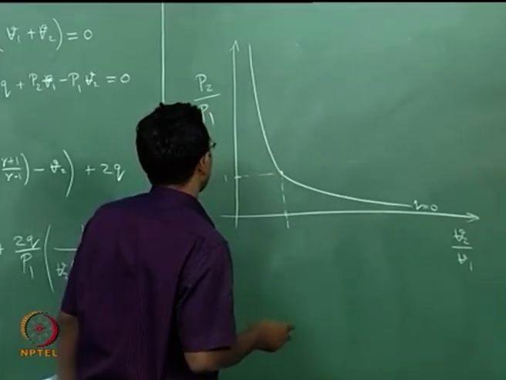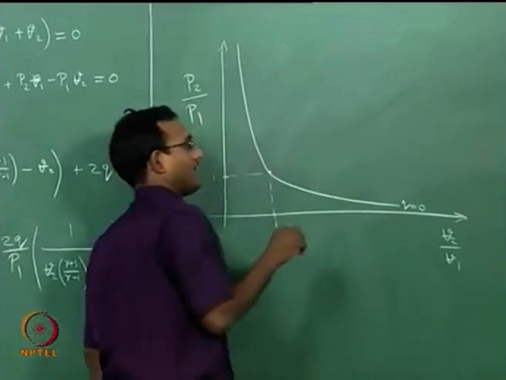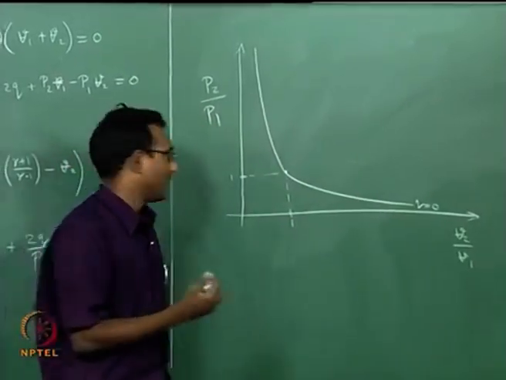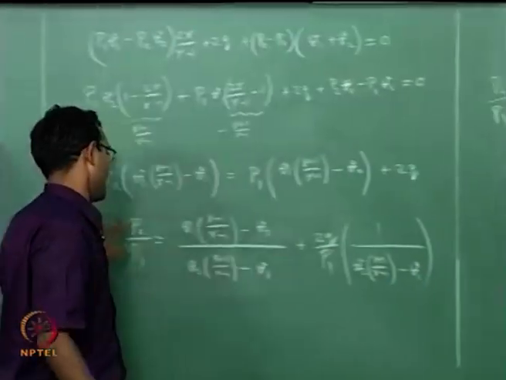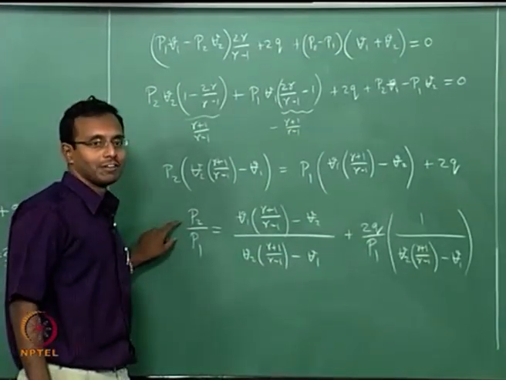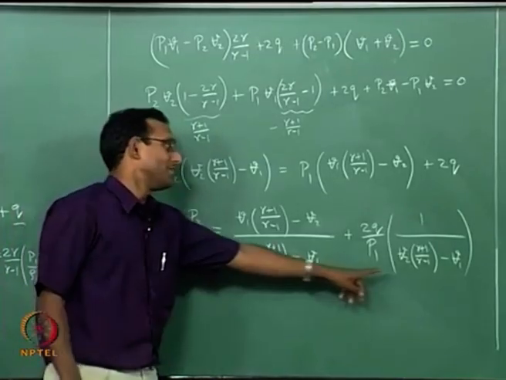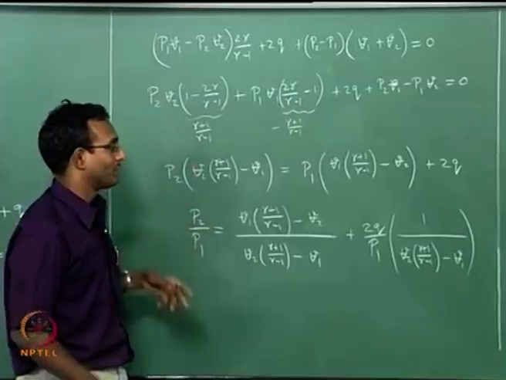Now if I add any amount of heat, if I have a q, then from this expression you can directly see that if q is positive, immediately this expression is going to have a higher value. It is going to have a higher value: for the same V2, P2 will be higher for the same V2.